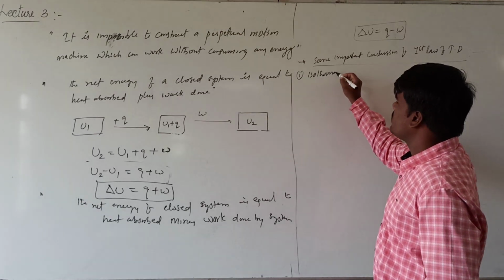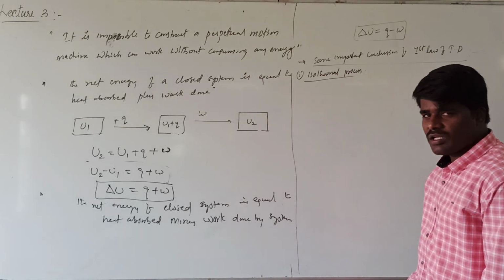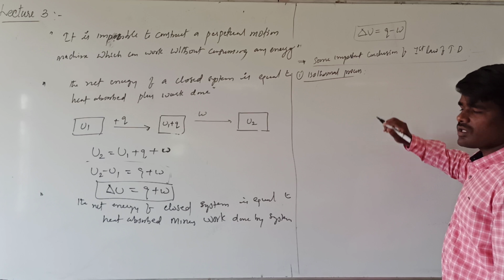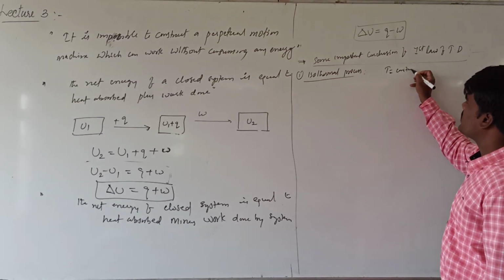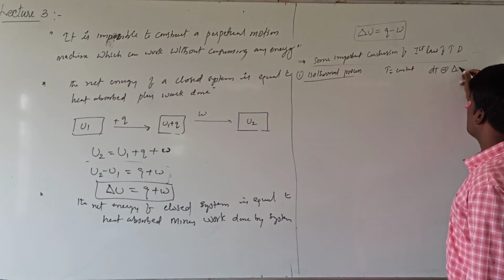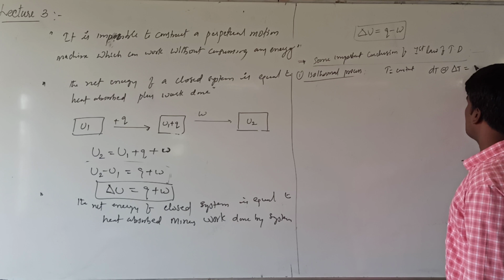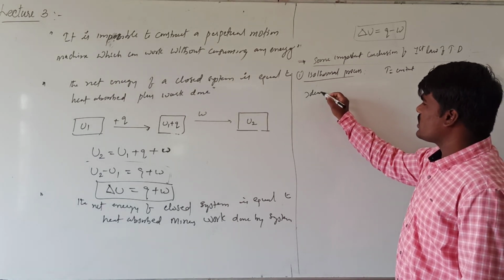What is meant by isothermal process? In case of isothermal process, the temperature is constant. If the temperature is constant, then what happens? Delta T or dT will be 0. And we know that if you are talking about an ideal gas, for an ideal gas, what happens?